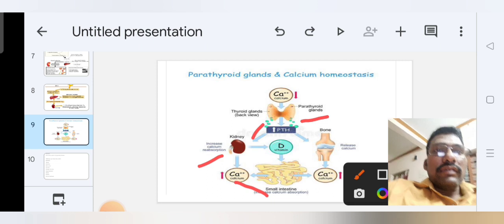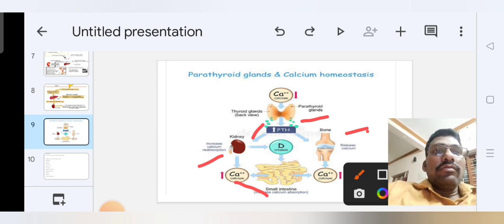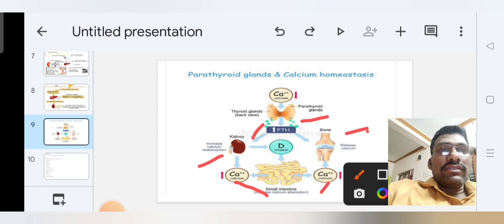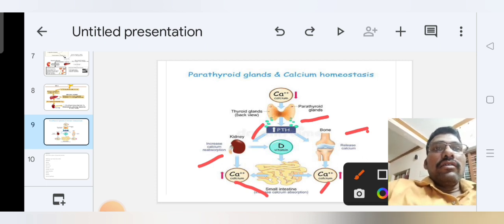Understand this? Next, parathyroid hormone activates bone to release calcium, so more calcium is present in our blood. These are the main functions of parathyroid hormone in calcium homeostasis.